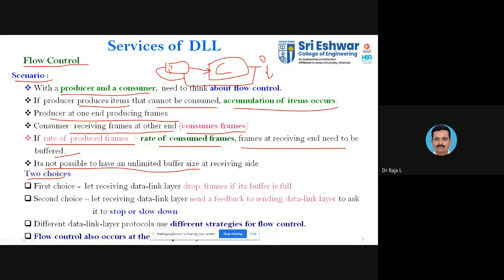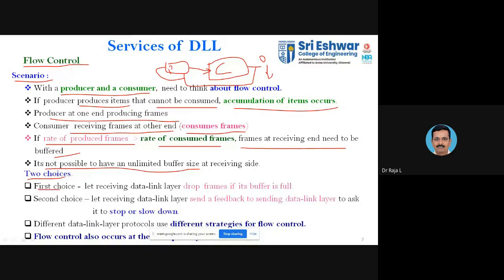Here we have given the scenario where the production is more when compared to the consumption. The producer is producing more, so you need to buffer a lot of things. If you do not want to drop anything, you need to buffer, but beyond the buffer limit you cannot store in the buffer, so you may have to drop. So how can you control this? There are two cases available here.